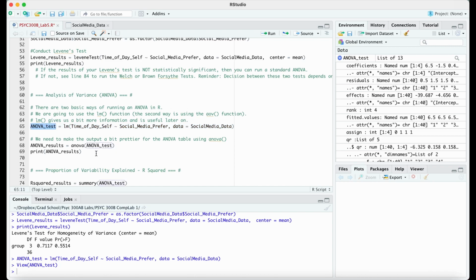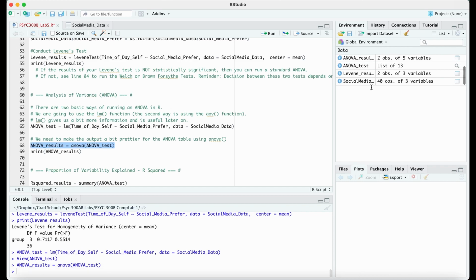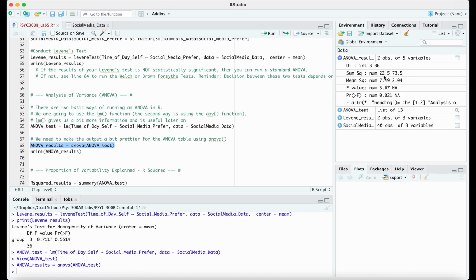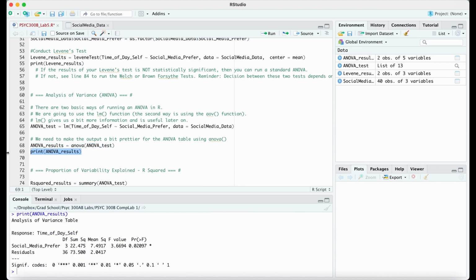So here, this ANOVA test, we're going to put it in the ANOVA command, or function I should say, and then reassign it to another variable called ANOVA results. So if I do that, now we get this ANOVA results variable. It does look like, well, there's your p-value and so forth, but again, instead we'll print it out. And now suddenly we see something we're actually very used to. We see our degrees of freedom, so 3 and 36, our sums of squares, our mean squares, our F value, and here is our p-value.